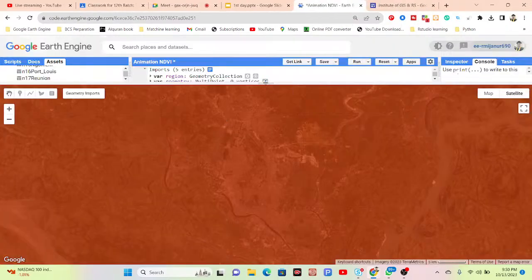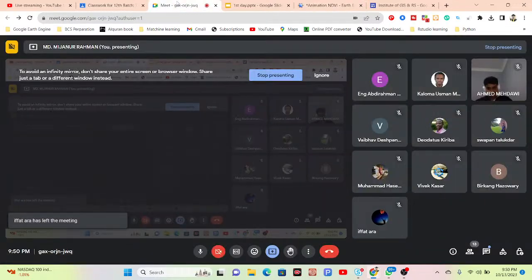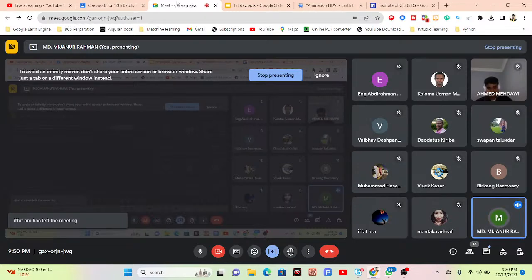At this time, if anyone has any question about the user interface of the Google Earth Engine code editor, you can ask me. Anyone any question? Any question in here or any doubt about the user interface?